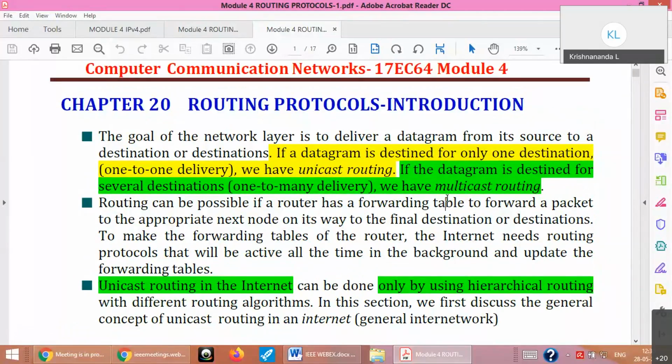So we have two types of routing: unicast and multicast. That means if you have only one single destination, it is unicast routing. If you have multiple destinations, it is multicast routing. Both the strategies are completely different. So we will be discussing only unicast routing as per our syllabus.